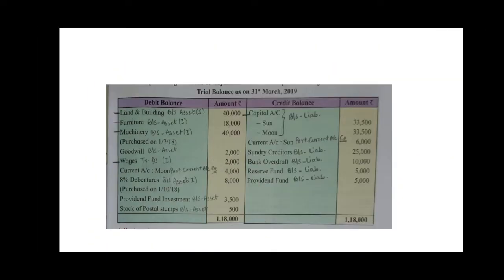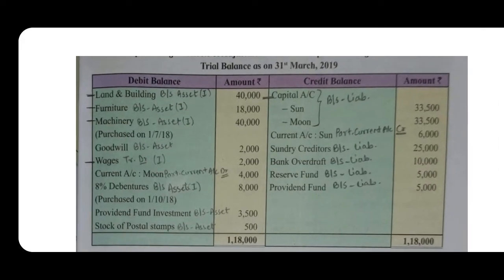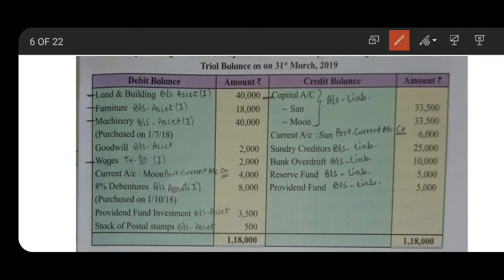The next step is to transfer the items from the trial balance to the respective accounts. I have written it for you. The first item, land and building. So balance sheet asset side in the inner column as it follows the adjustment. Next is furniture, balance sheet asset side inner column as it follows the adjustments. Machinery again in the inner column, balance sheet asset side. Next is goodwill. Goodwill, balance sheet asset side, directly to the outer column.